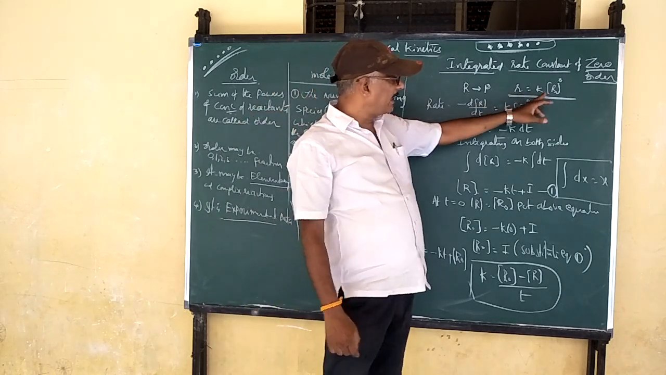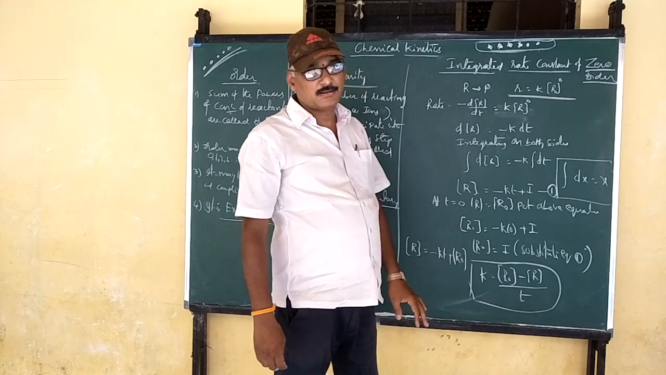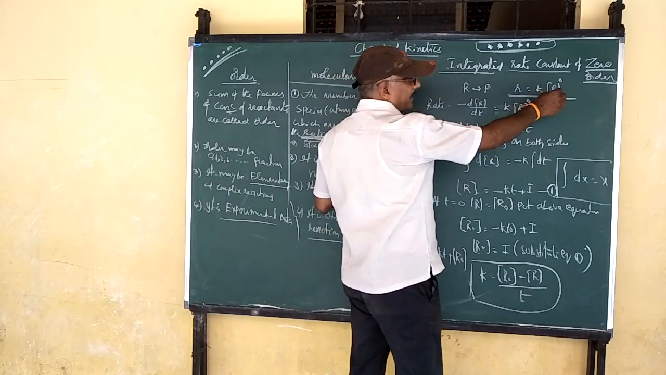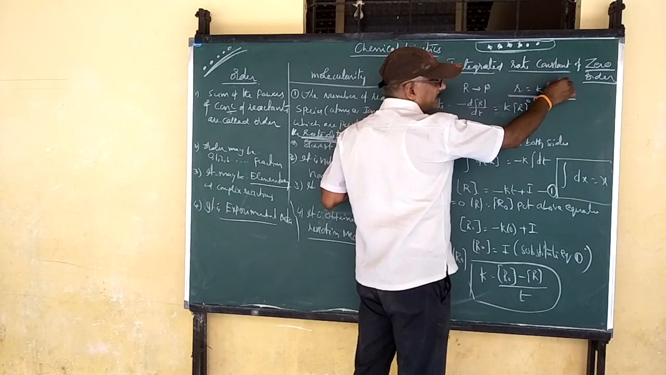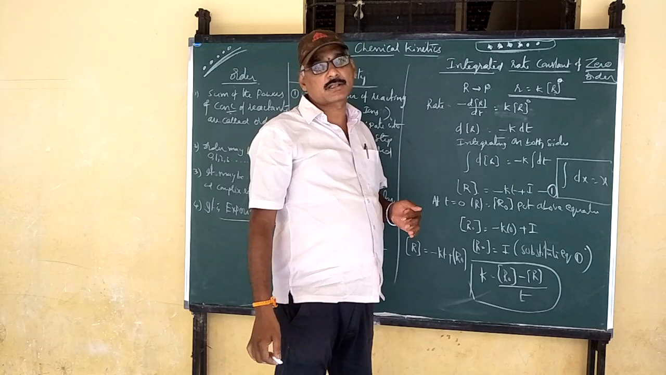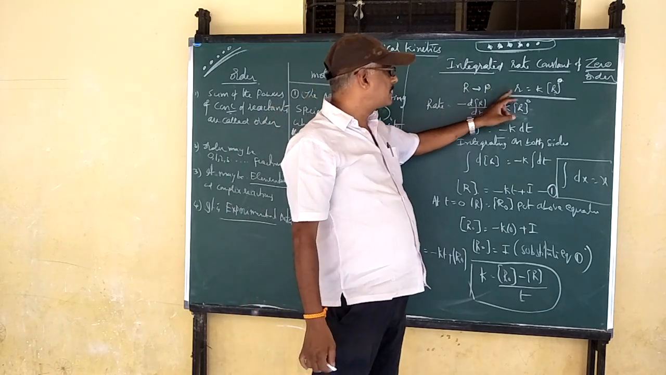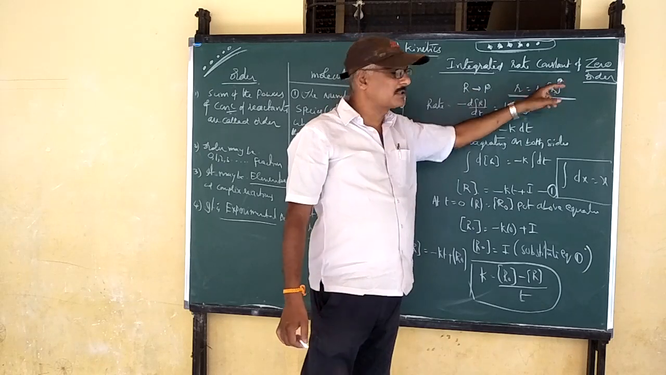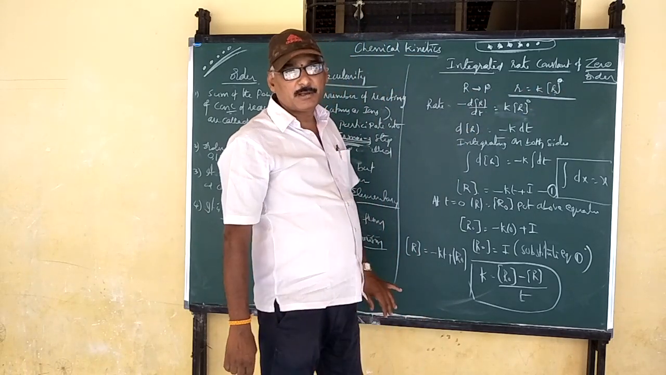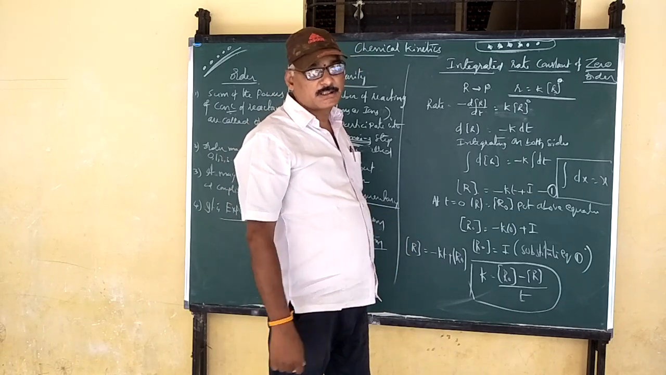You have to use the rate law, then only you can predict the order of the reactions. That's why in zero order, the rate is independent of the concentration of the reactants, that is called zero order. That's why I am writing rate is equal to K into R power 0. See carefully, very, very important. After completion of this, you have to practice this question 10 times.